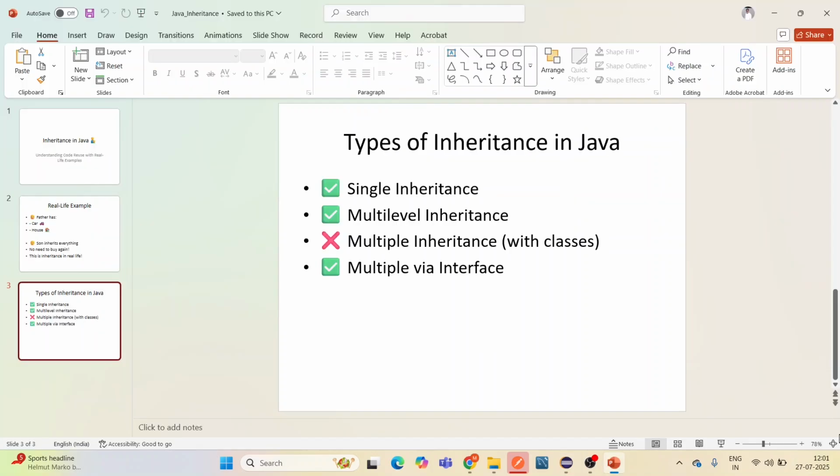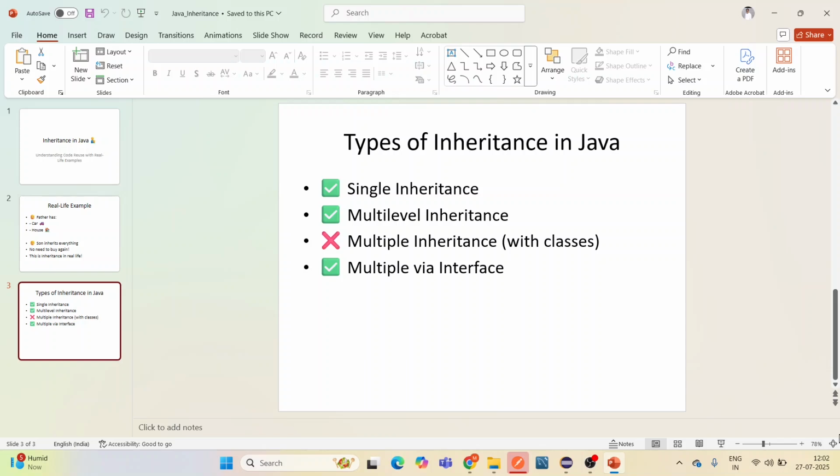In Java, we mainly have three types of inheritance: single inheritance, multi-level inheritance, and multiple inheritance. But here is an important point. Java does not support multiple inheritance with classes, to avoid confusion. However, Java does support multiple inheritance through interfaces. Don't worry if you are not familiar with interfaces yet. We will be covering what interfaces are and why they are used in our upcoming videos.